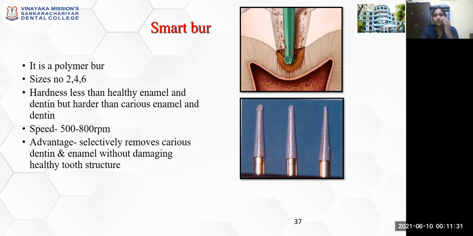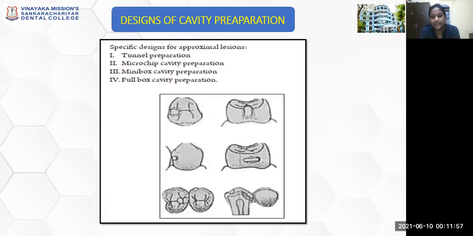So this property is what has been employed in polymer burrs that will prevent excessive damage, excessive preparation of your tooth structure. So the hardness is less than the healthy enamel and dentin, but it is harder than the carious enamel and dentin. The speed it is used at is 500 to 800 RPM only. The main advantage is that it selectively removes carious dentin and enamel without damaging the healthy tooth structure.